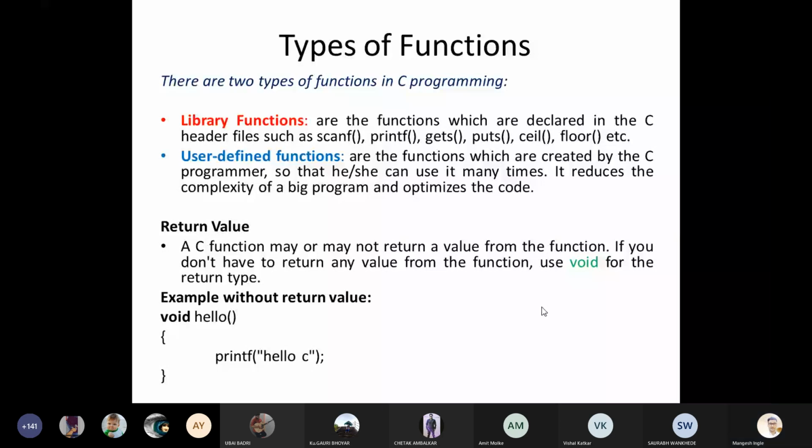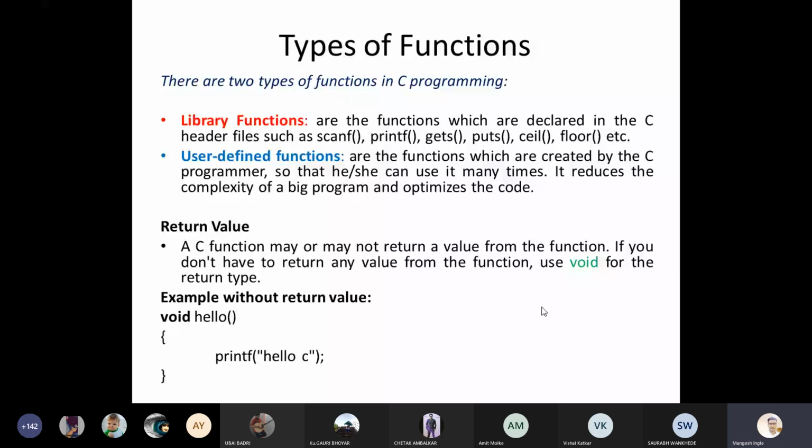We call ourselves C programmers. Myself, I call myself a programmer. The functions are created by the C programmer so that he or she can use them many times. It reduces the complexity of a big program and optimizes the code.